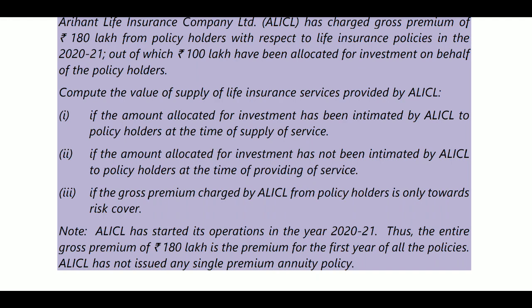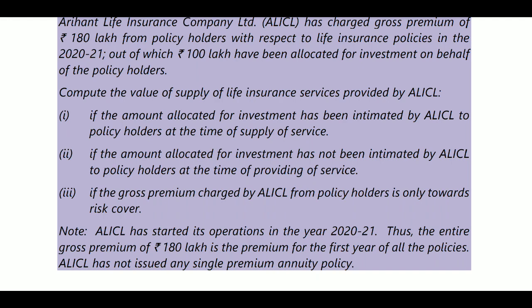For first year 25% of premium will be considered and subsequent years 12.5. Next, if the gross premium charged by ALIC from policy holder is only towards risk cover, if it is a risk cover policy, total amount will be taxable value.